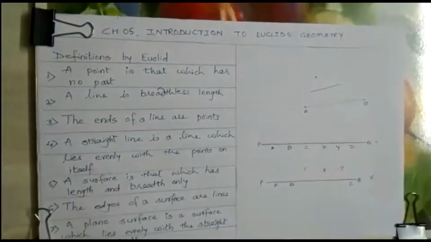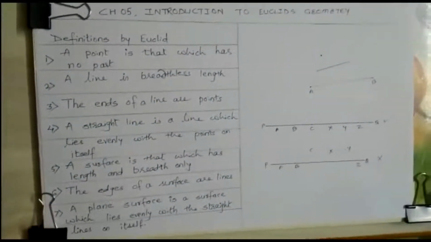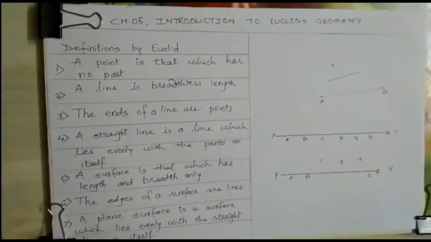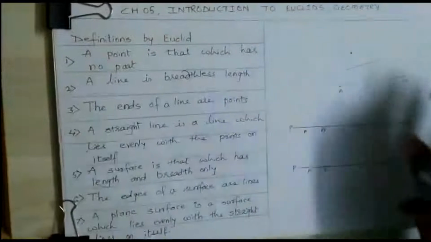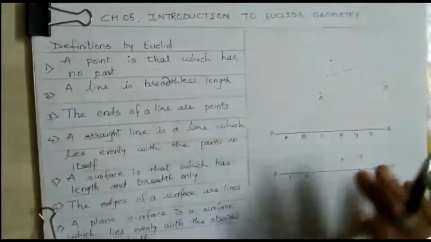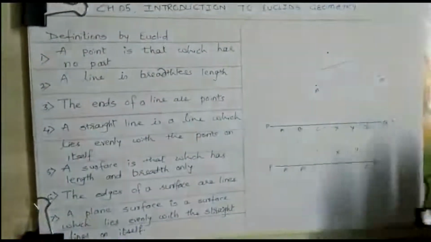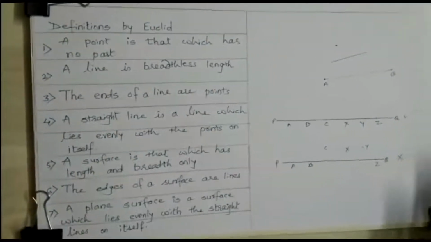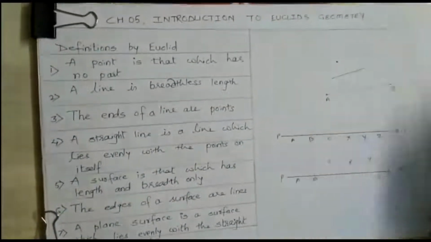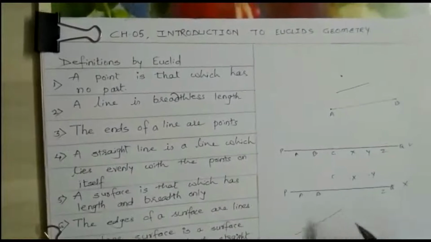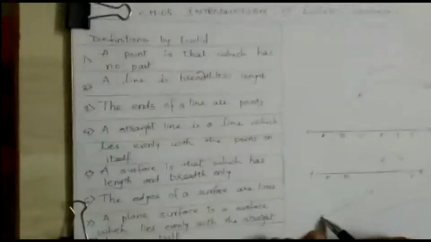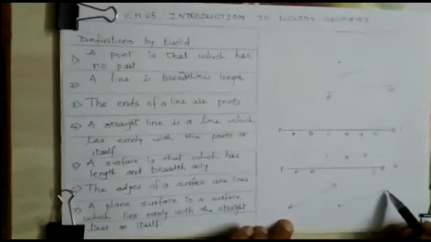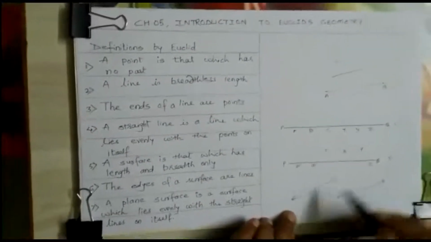And seventh, a plane surface is a surface which lies evenly with the straight lines on itself. This white paper where I have written something, drawn something, this plain paper is an example of a surface and I have drawn some lines. I will draw some more lines. So these are line segments. You have studied line segments, now arrows are there, so you can say this is line L, this is line M.